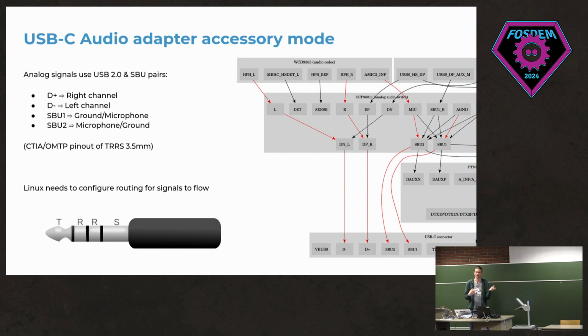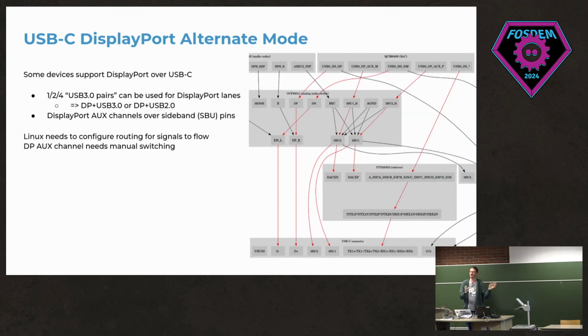So in Linux and in device tree, you need to connect them together with some USB-C nodes. There's documentation for all of this, which might not be the best, but if you read it for a while, you maybe understand it. DisplayPort alternate mode is way more complicated because there are a lot of different combinations that you can put on the USB-C connector. Some of the super speed pins you can reuse for DisplayPort, either just one lane, or 2 lanes, or 4 lanes.